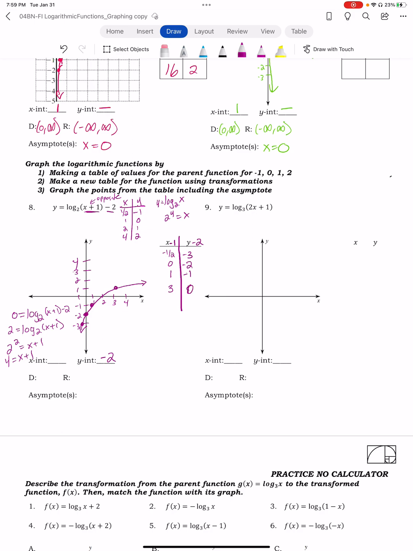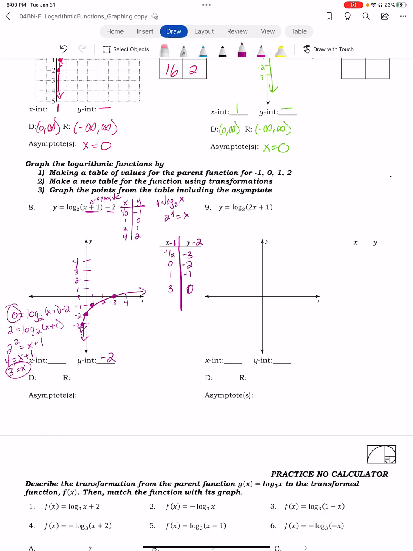Oh, that's because this is supposed to be 0. Of course it is. Sorry, that is a very Miss Hawley mistake. Just so I can show you algebraically. I'm sure you're sitting at home saying, Miss Hawley, can't you see that you don't know how to subtract? Okay, there we go. So x would have to be 3, which we know.